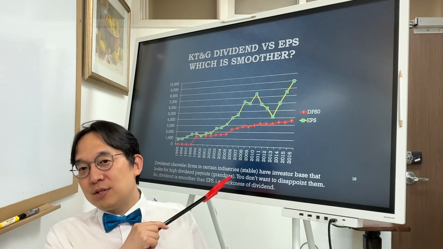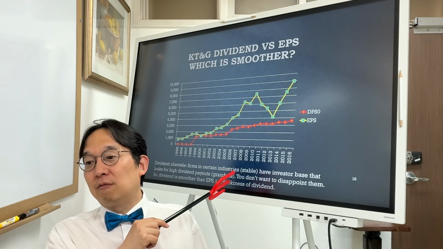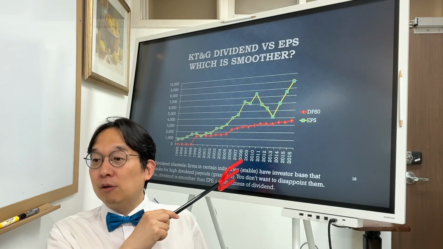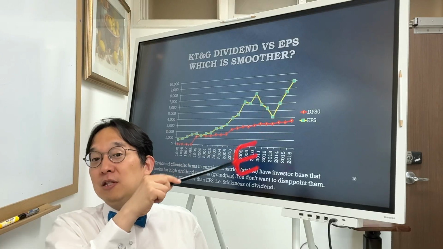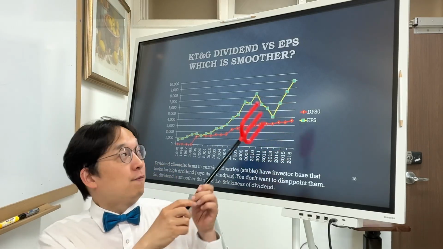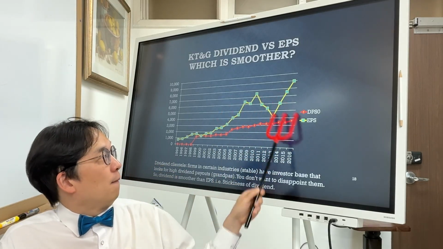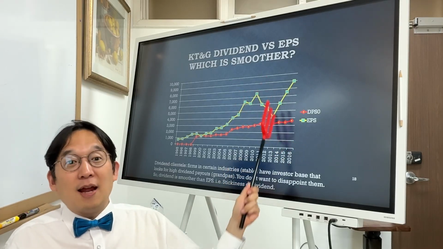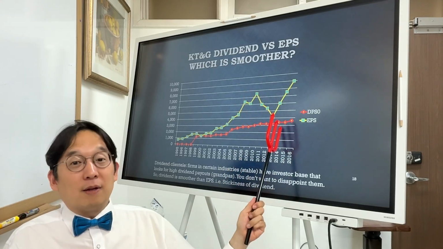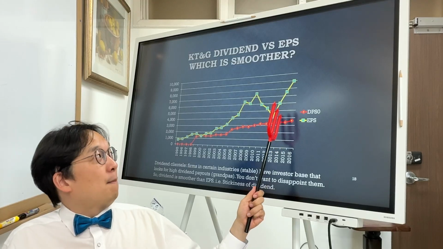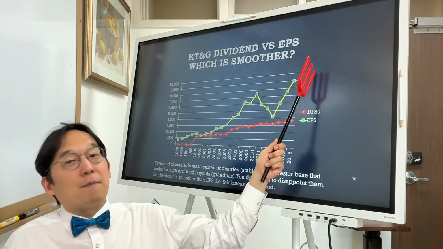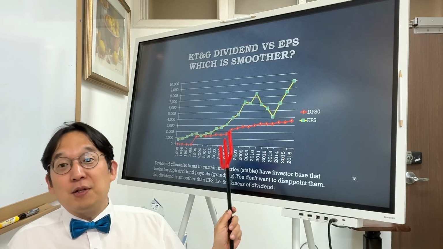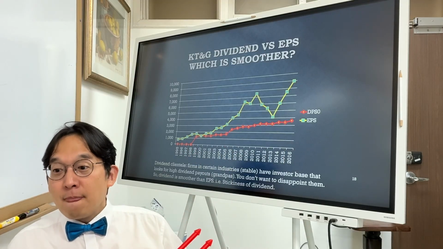So you see the EPS is a green dot, and it has been growing faster than the dividend, and fluctuating more than the dividend. Sometimes when their business is tanking, EPS shrinks down, but it also gets up pretty soon, more volatile than dividend. Dividend is smoothed.